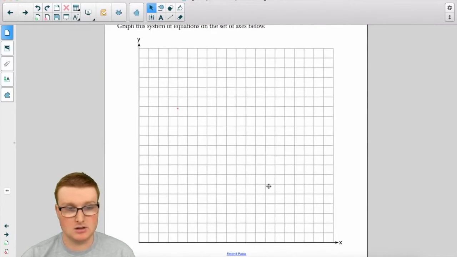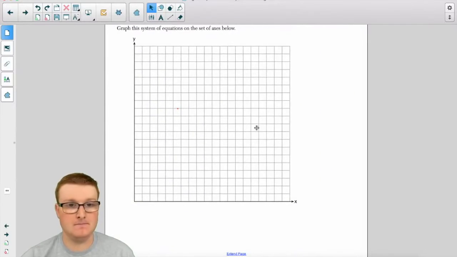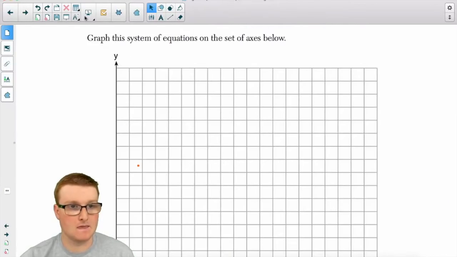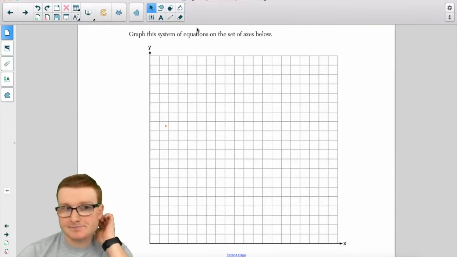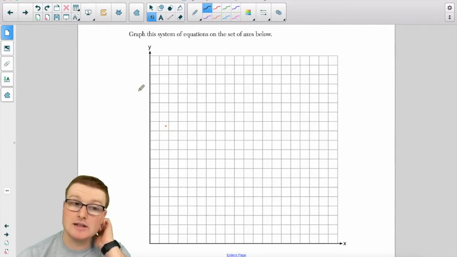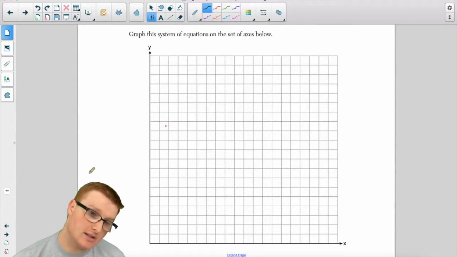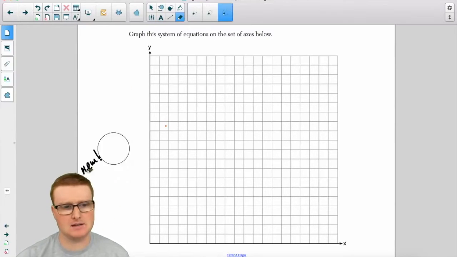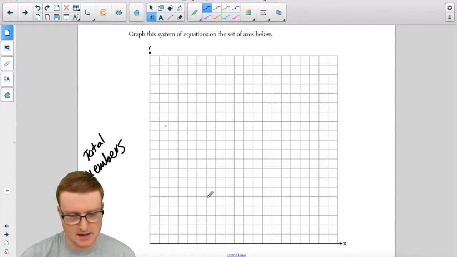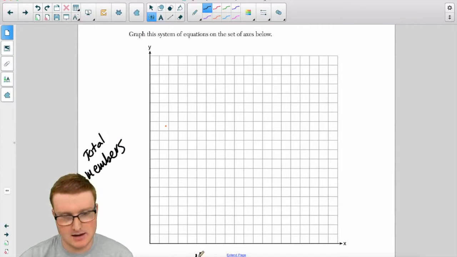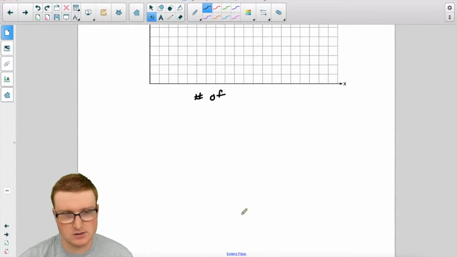Let's see if that works. Okay. So what I'm going to do is, well, first of all, you need to label everything. Label the axis. So I'm going to say over here, this is the total members over here. And on the bottom, I'm going to say number of years.